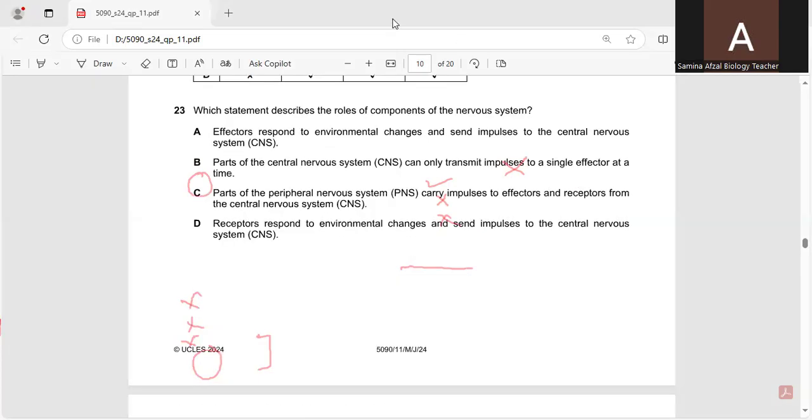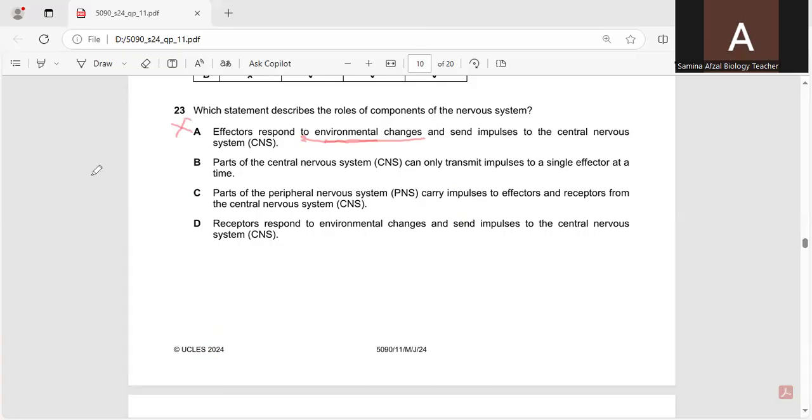Now, question number 23. Which statement describes the role of components of the nervous system? The A option, effectors. Effectors respond to environmental changes. Effectors do not respond to environmental changes. They respond to the messages which are received from the central nervous system. So A is not the correct option.